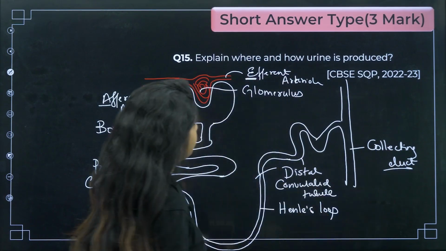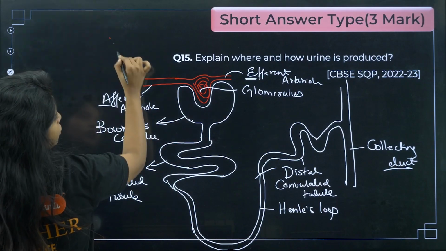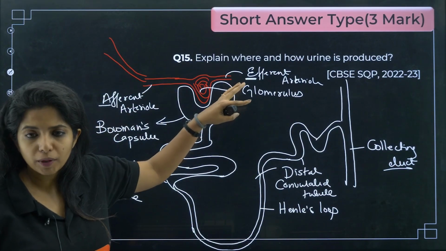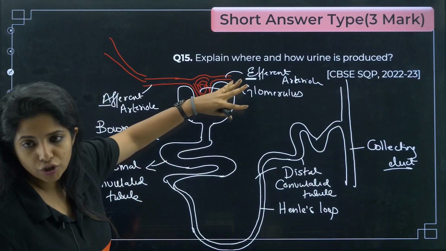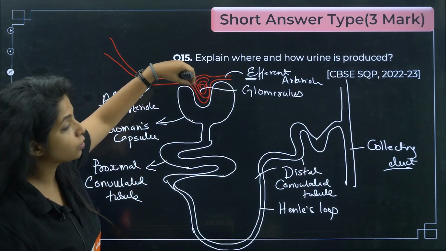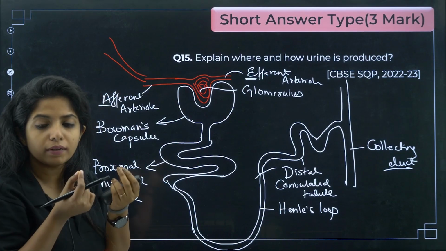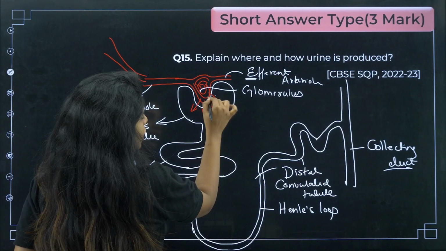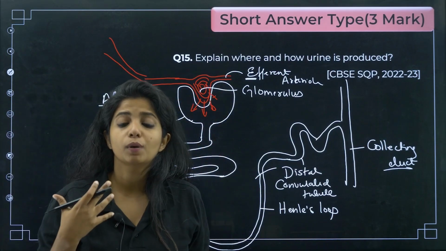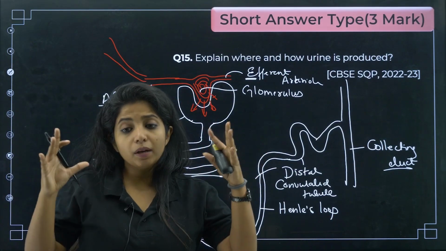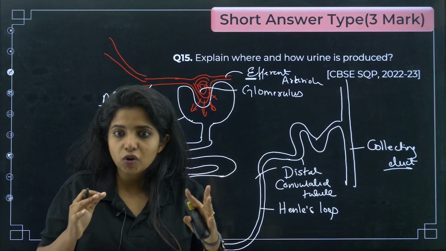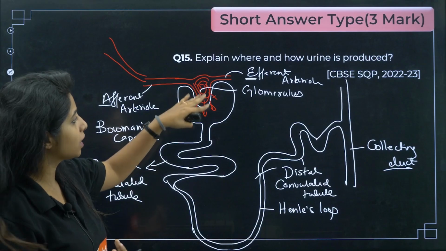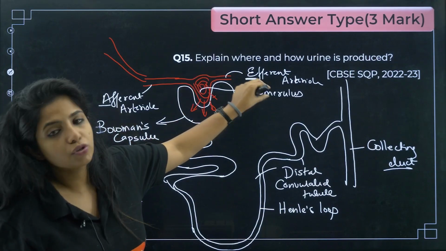So what happens is that your renal artery is branching off to different arterioles. One such arteriole is this. It is bringing too much blood in high pressure. When it reaches over here, what happens in the glomerulus is that the small things which can easily move out will be moving out, and the large particles stay there. What are large particles? Basically the blood cells, and bigger proteins stay there, but small amino acids come down, glucose comes down, ions come down, urea comes down. Water comes down, and the rest of the things go to the efferent arteriole.